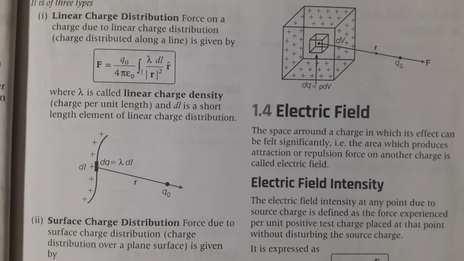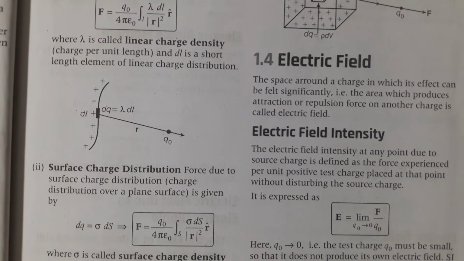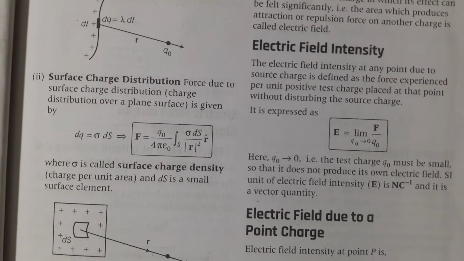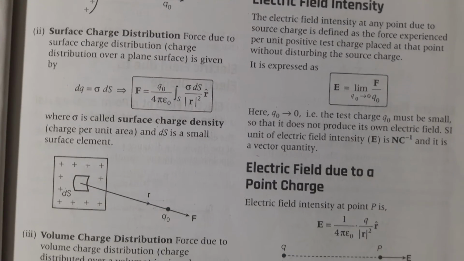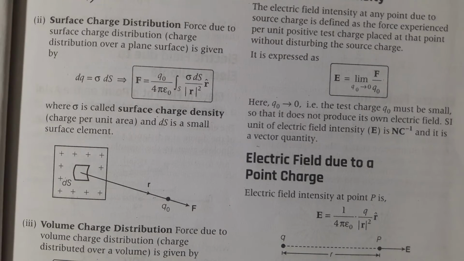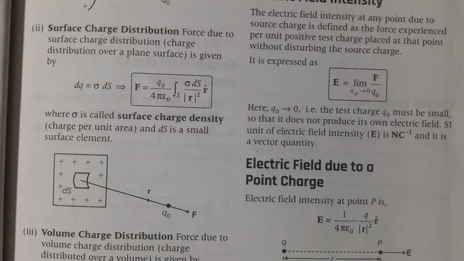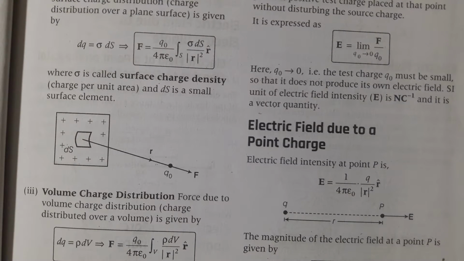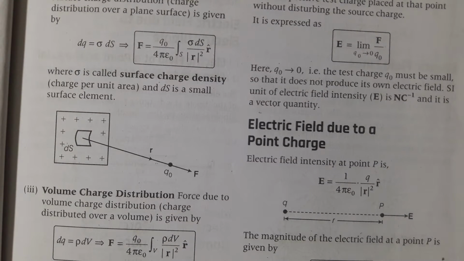Okay, you can see the diagram. Now let's go to the surface charge distribution. Force due to surface charge distribution over a plane surface is given by, you can see the formula. We are also integrating this one, but we are integrating it through a small part, means we have taken a small area, that is dS, and we are integrating it to find the force of all the charged surface. As you can see in the diagram, it's clear, from the discharge, that is q naught.